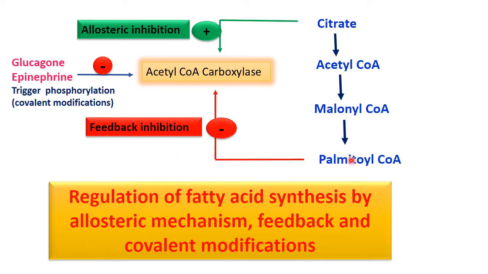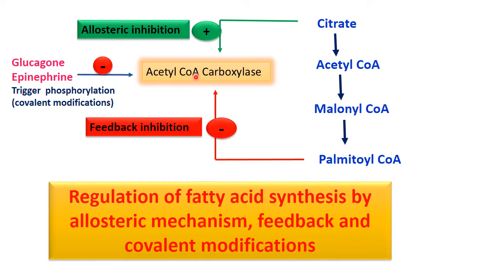Then the second, palmitoyl coenzyme A inhibits the acetyl coenzyme A carboxylase enzyme by feedback inhibition.